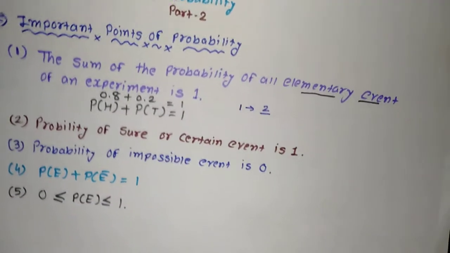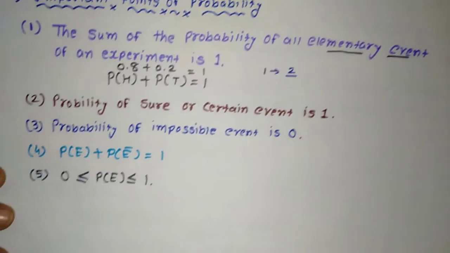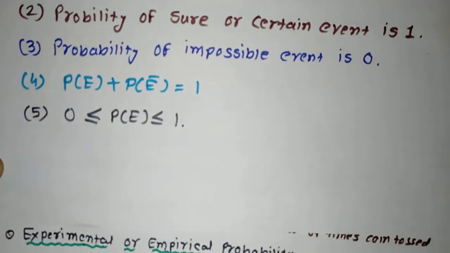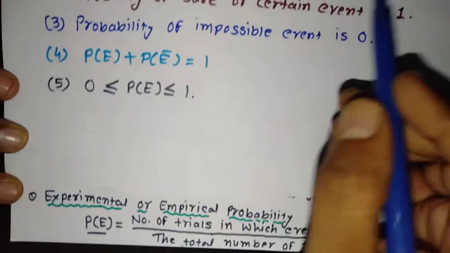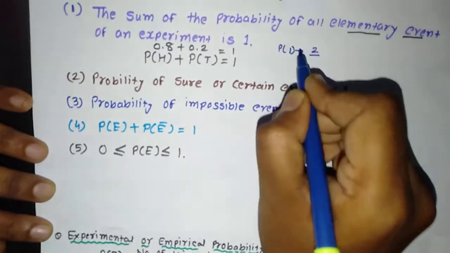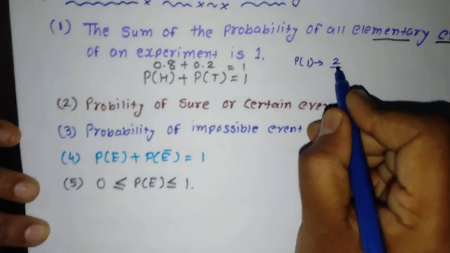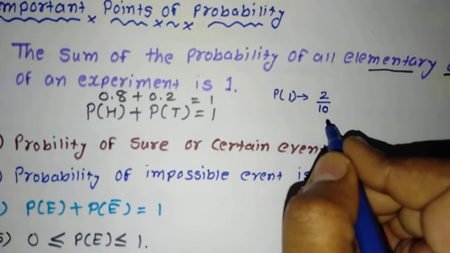The formula we already learned. This is the formula: probability of any event is equal to the number of trials in which the event occurs upon the total number of trials. As per that, we can say probability of getting number 1. How many times did we get it? That is 2. And how many times did we roll the dice? That is 10 times. So it is 2 by 10.